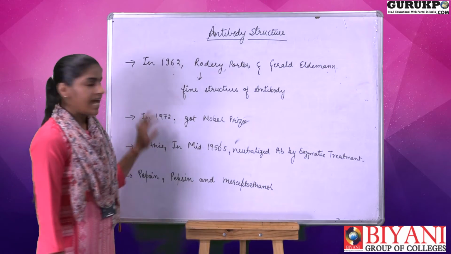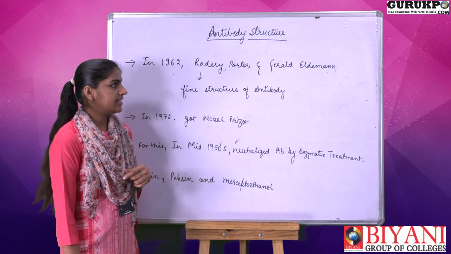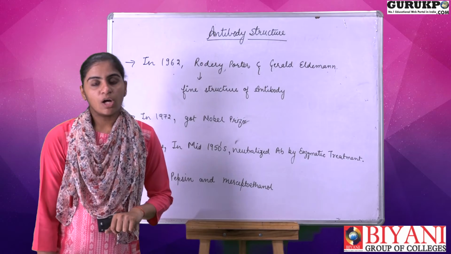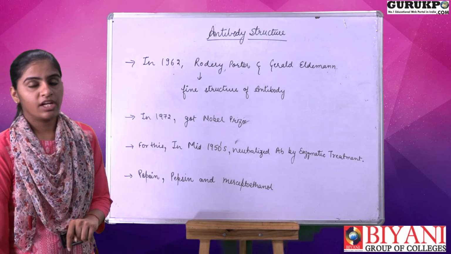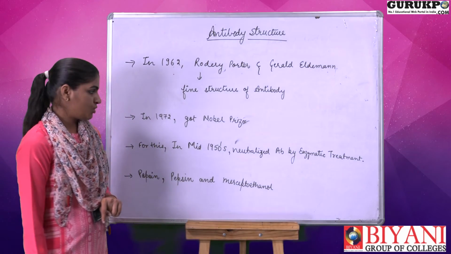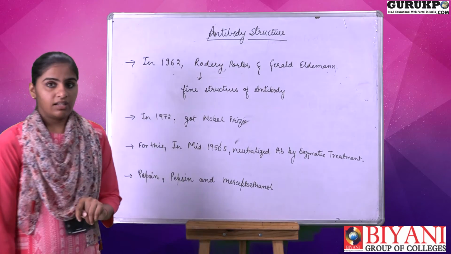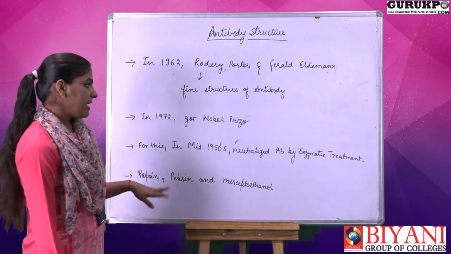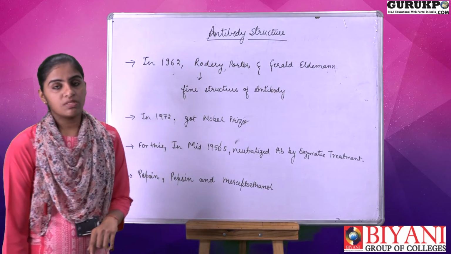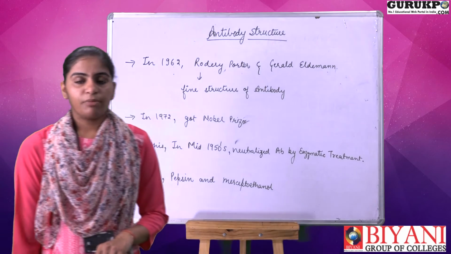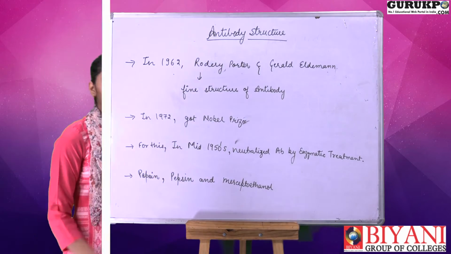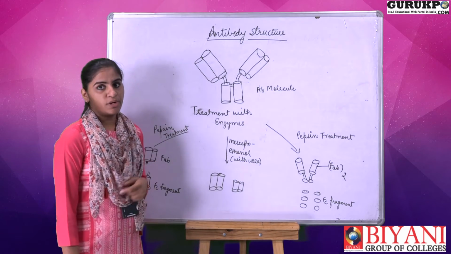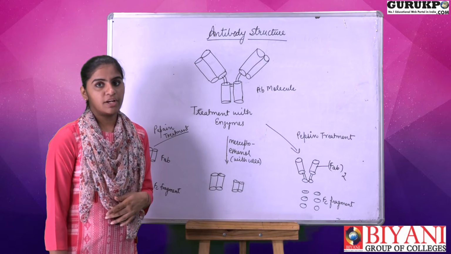By reference to the H2L2 model, Rodney Porter and Gerald Edelman in 1962 described the fine structure of the antibody. For their work on the fine structure of the antibody, they got the Nobel Prize in 1972. In the mid-1950s, they cleaved the antibody by enzymatic treatment. They used papain, pepsin and mercaptoethanol in combination with urea. Porter and Edelman treated the antibody molecule one by one with the different enzymes.